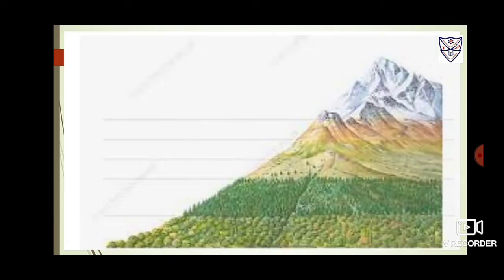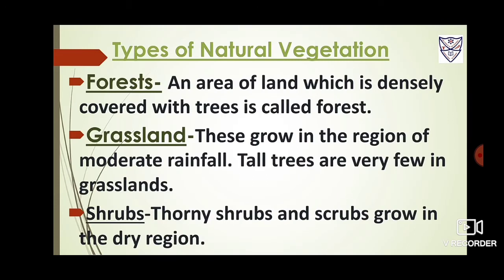The growth of vegetation depends on the temperature, moisture, slope and the thickness of soil. Now let's move on to our next topic, which is types of natural vegetation. Depending upon the above factors, vegetation is divided into three categories, namely forest, grasslands and shrubs.